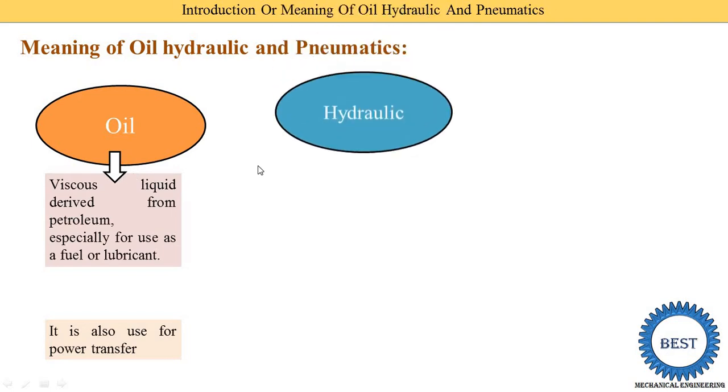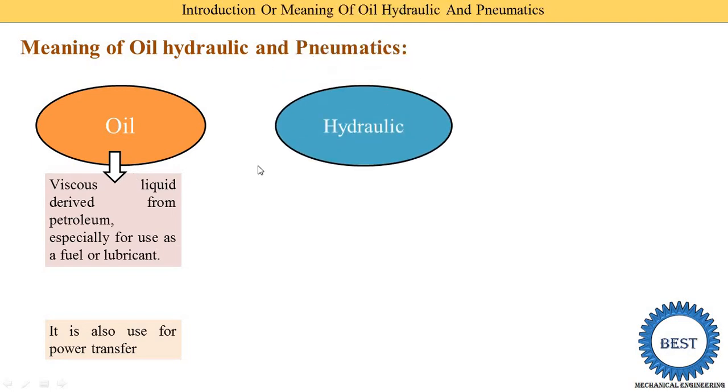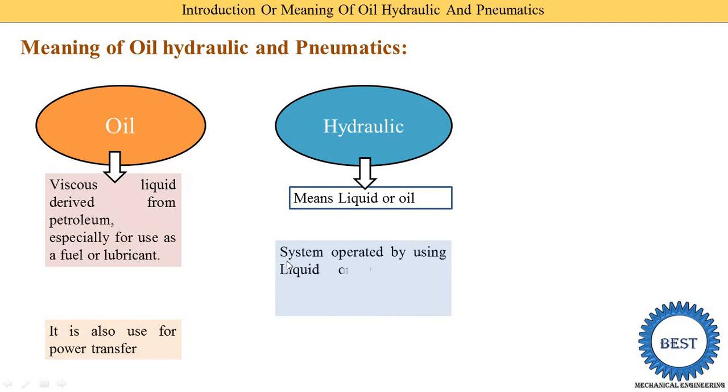Now second, we understand the meaning of hydraulic. Hydraulic means liquid or oil, any liquid or oil, whether it is water or any other type of liquid. Then it is called hydraulics. Now what is a hydraulic system?